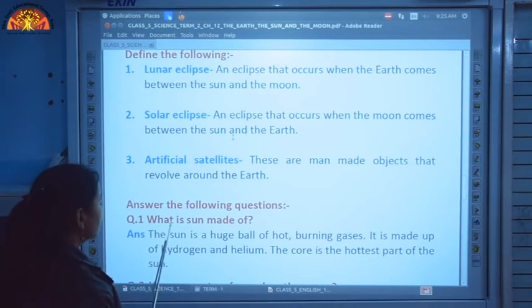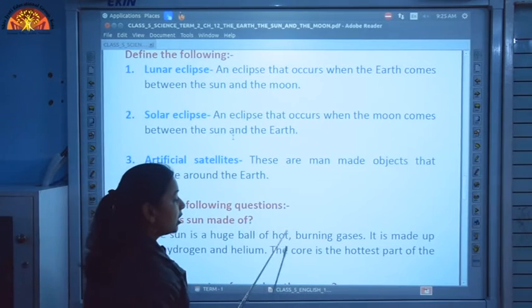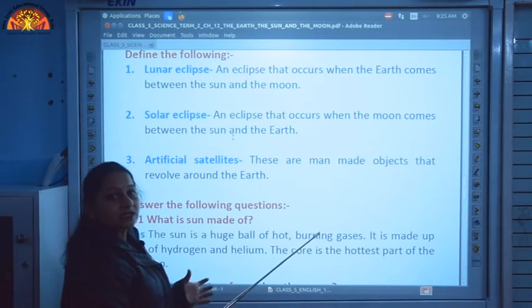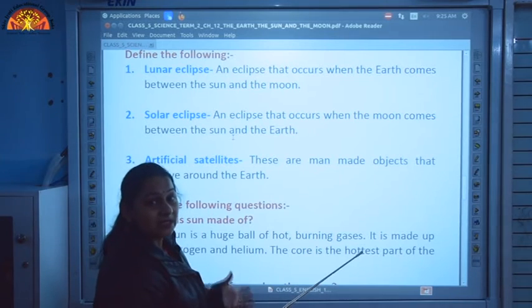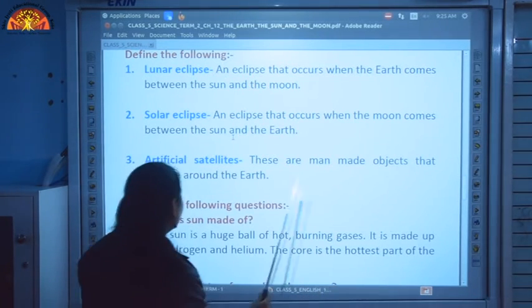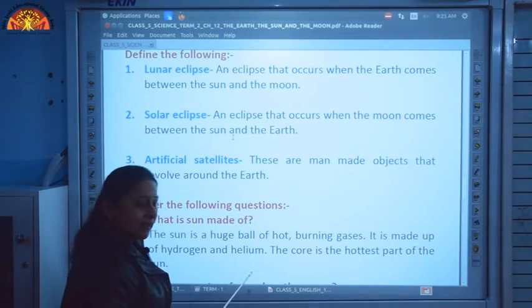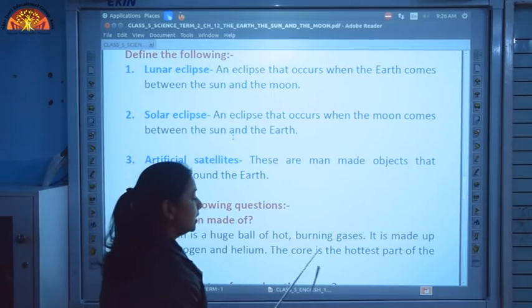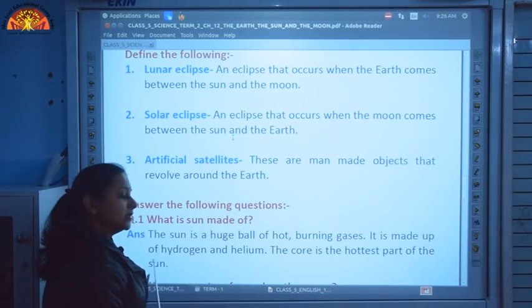Now, answer the following questions. The first one over here is, what is the sun made of? The sun is a huge ball of hot burning gases. The temperature over there is more than 6000 degrees. So, it is made up of hydrogen and helium, and the innermost part of the sun, that is the core, is the hottest part of the sun.